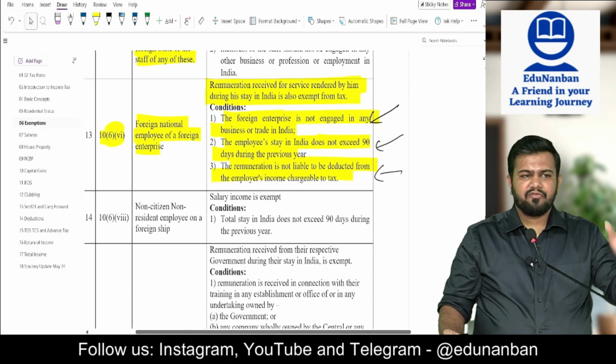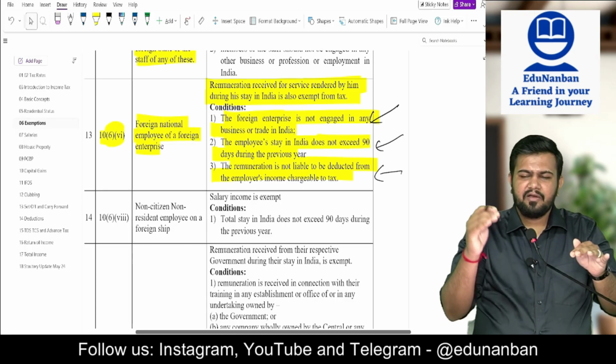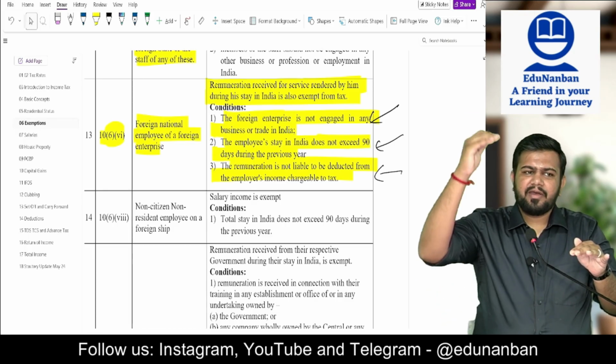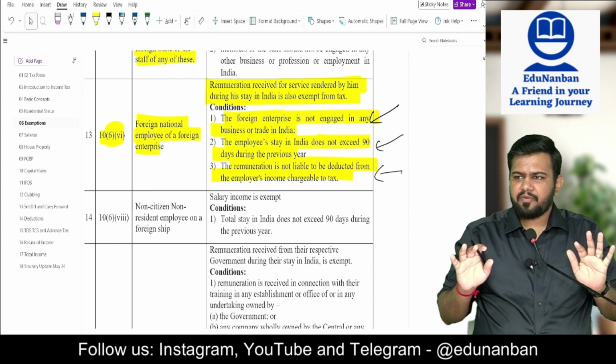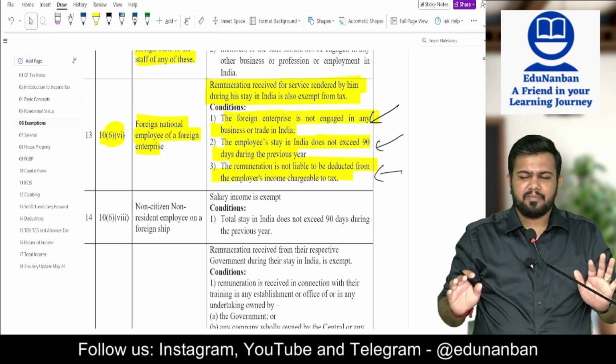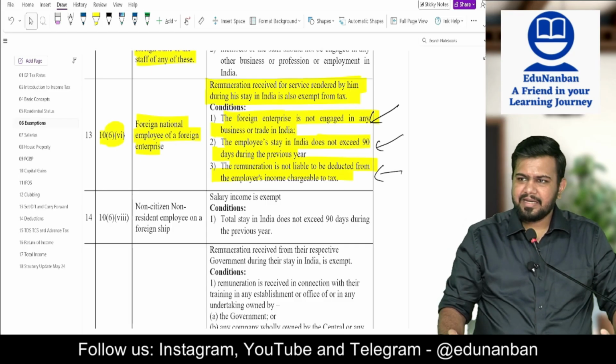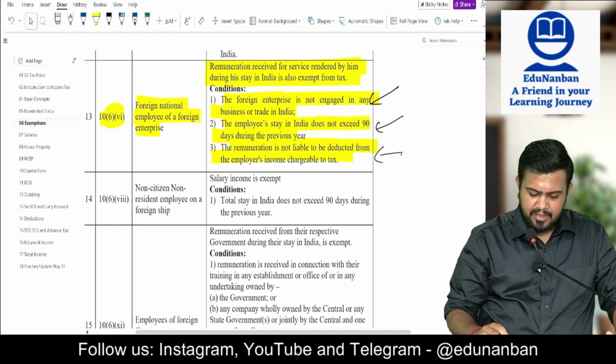So what did I tell? A foreign enterprise employee coming to India and working in India for less than 90 days, where the foreign enterprise is not doing any business or profession in India and is not claiming this salary as a deduction in income tax, then the salary is exempt. Salary given to a foreign enterprise employee is exempt.